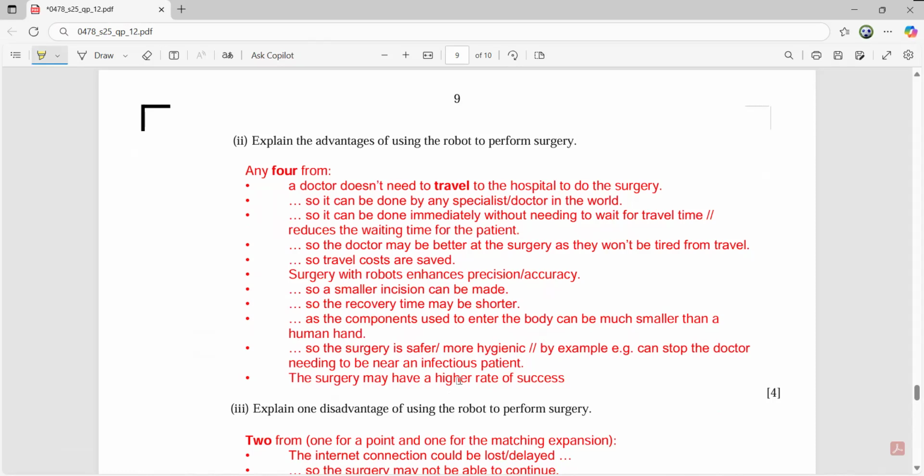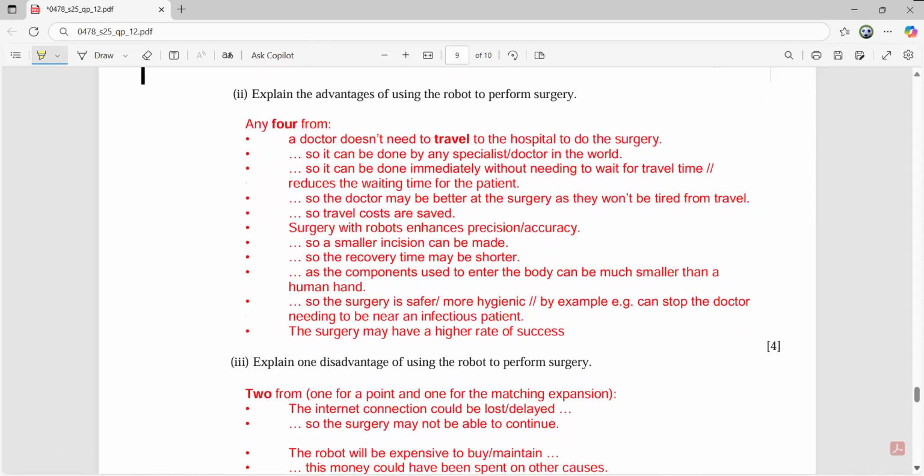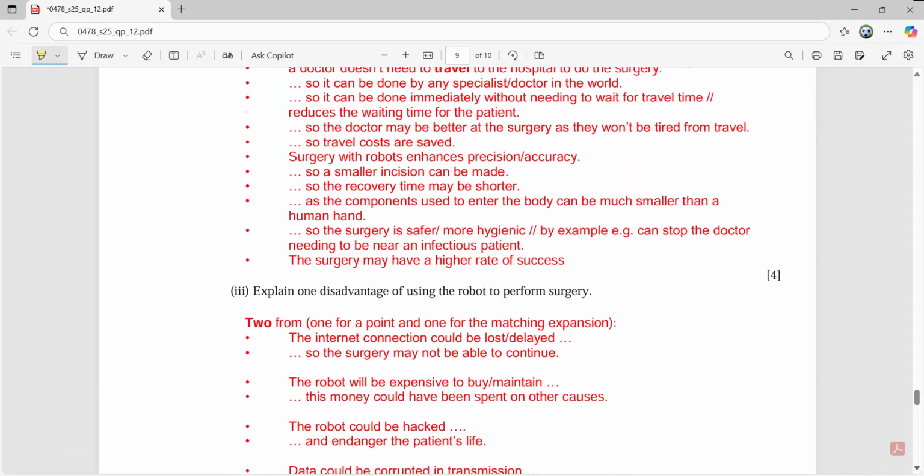So any 4 points written properly will definitely give you 4 out of 4. But please be very cautious. You have to answer in such a manner that the examiner will give you 4 marks. This is what the students normally do. They don't pay attention to these minor details, and then they complain that their answers were accurate and they didn't score. So please be very cautious. They want you to answer so accurately that you are definitely going to gain the marks.